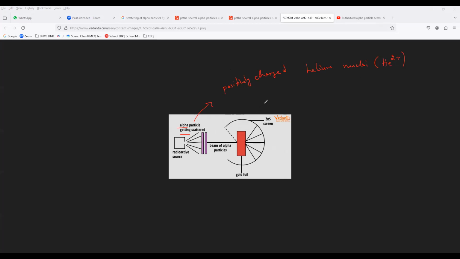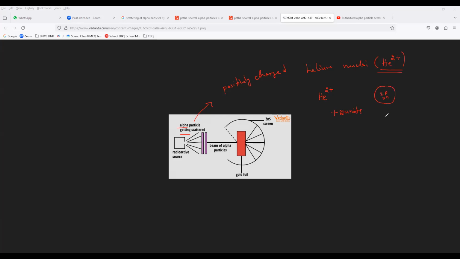Everybody clear? And He2+ means, what is the positive charge present in the helium? Speak loudly. 2. So the positive charge is plus 2 units. And the helium nucleus has 2 protons and 2 neutrons.